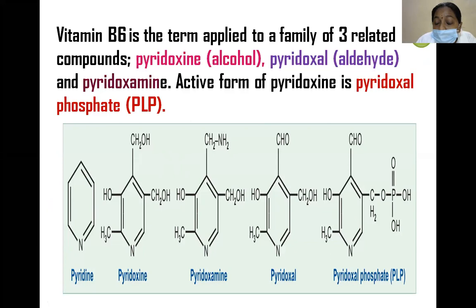Here, the active form of pyridoxine is pyridoxal phosphate. These three compounds mainly differ in the functional group attached to the fourth carbon atom in the pyridine ring: an alcohol group, an aldehyde group, and an amine group. Pyridoxamine is mostly available in plants, while pyridoxine and pyridoxal are available in both animals and plants. The active form is pyridoxal phosphate.